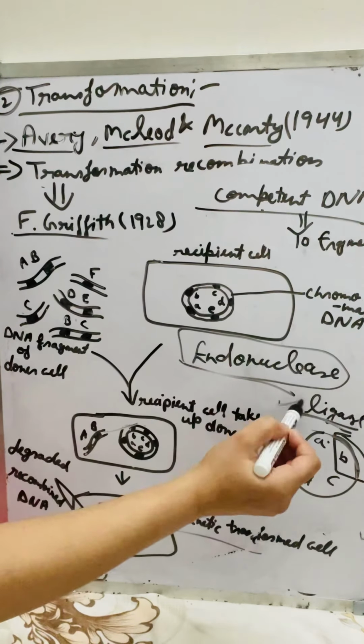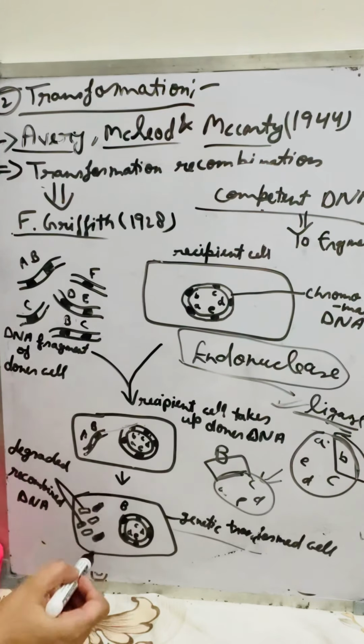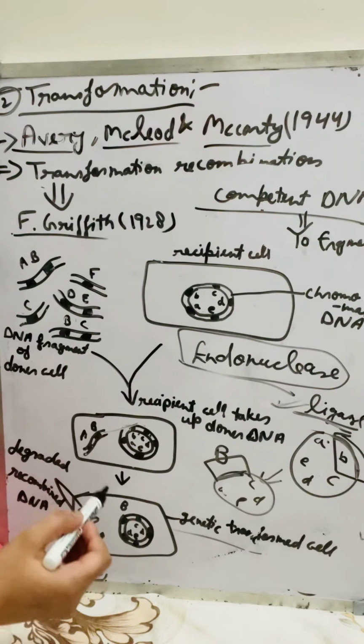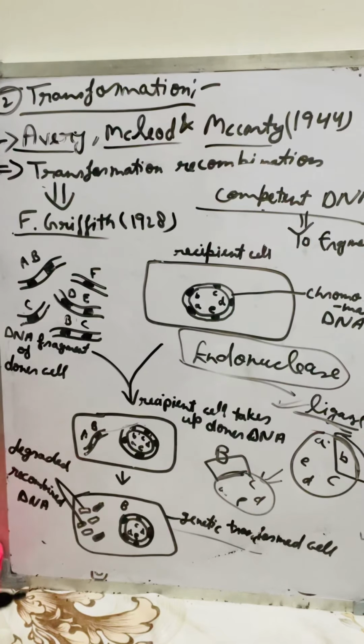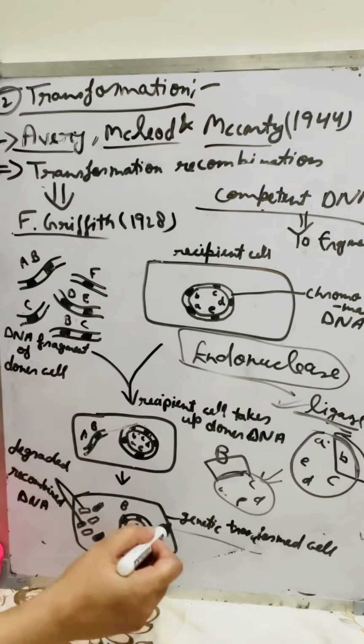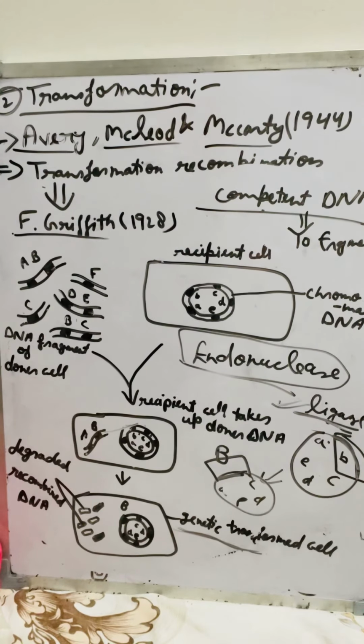The new DNA is joined by the enzyme called ligase, and the remaining part is called degraded DNA. The new cell is a genetically transformed cell. This complete process is called transformation.